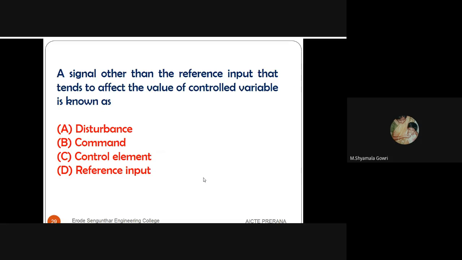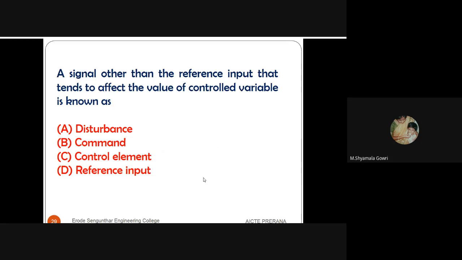Next question. A signal other than the reference input that tends to affect the value of the controlled variable is known as: options are disturbance, command, control element, reference input. Here the command is an input variable, the control element is an element which provides a control signal, and the reference input is an input. So the answer is disturbance. That disturbance will affect the value of the controlled variable.